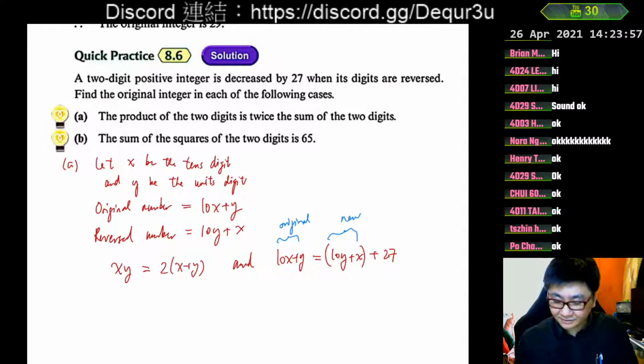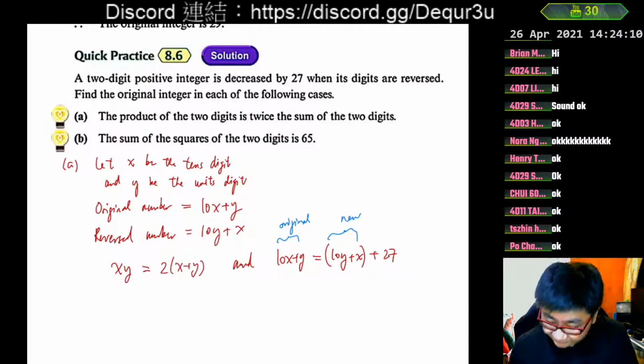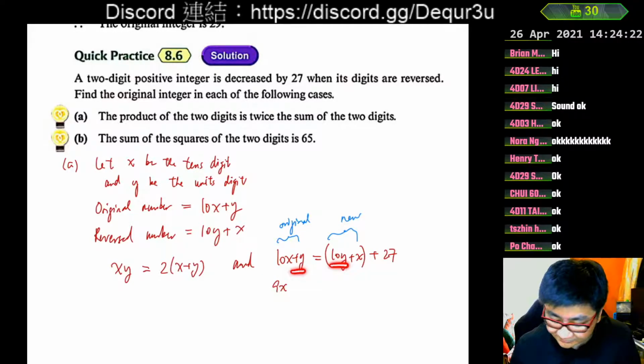So we try to rearrange both equations. Maybe I work with the linear one first, because this one has x and x times y, it seems more complicated. So we work with the right hand side first. I try to put x on one side, therefore 10x minus the x on the other side, therefore it is 9x. On the other hand, y minus 10y, therefore minus 9y. And the numbers, maybe we keep on the other side because later we may make the subject easier. And so just 27.